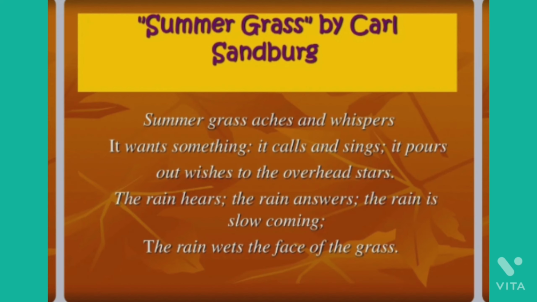Summer Grass by Carl Sandburg. Summer grass aches and whispers. It wants something. It calls and sings. It pours out wishes to the overhead stars. The rain hears. The rain answers. The rain is slow coming. The rain wets the face of the grass.